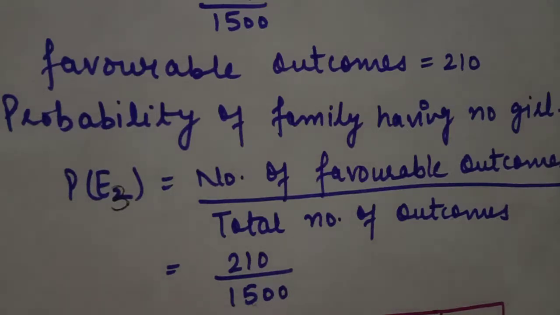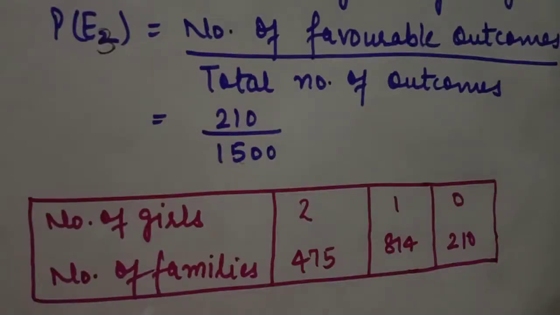Students, if I ask in this question to find the probability of having 1 son, then all of you will say, ma'am, in this question only the girls' data is given. So how will we find the probability of 1 son, or 2 sons, or 0 sons? Students, if you focus on our question, we selected 1500 families which have only 2 children.